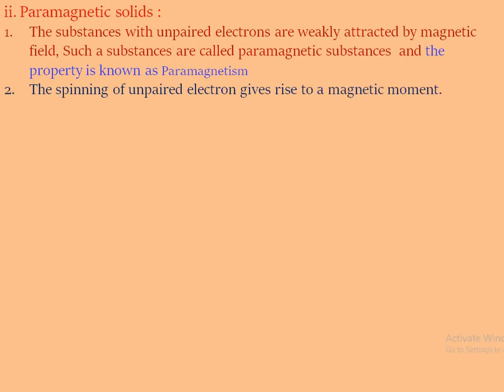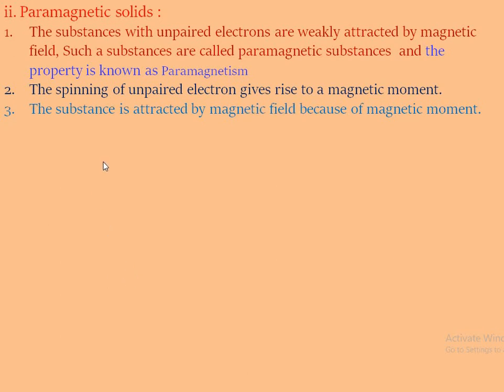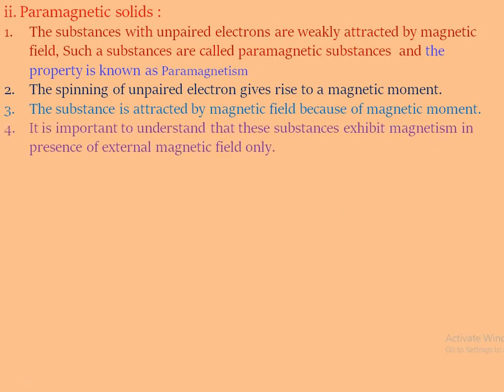In this case, the spinning of the unpaired electrons gives rise to a magnetic moment. This magnetic spin cannot be cancelled, because there is only one electron in the orbital. The substance is attracted by the magnetic field because of the magnetic moment.